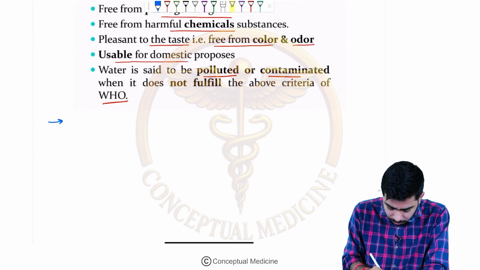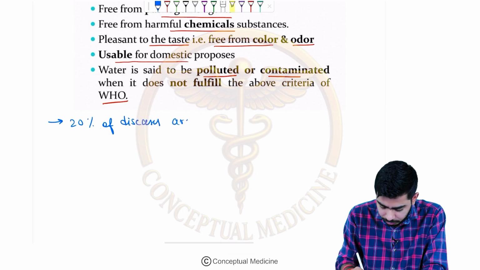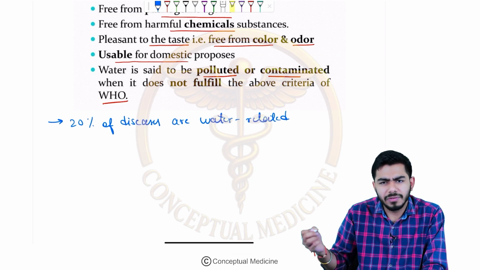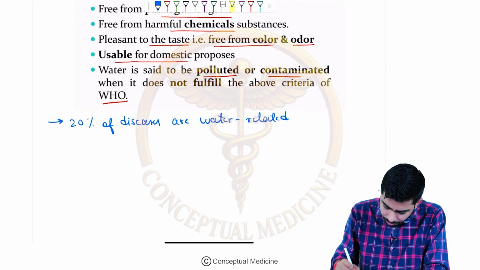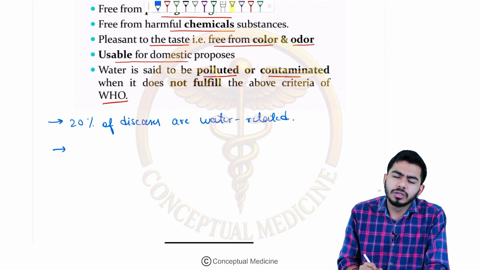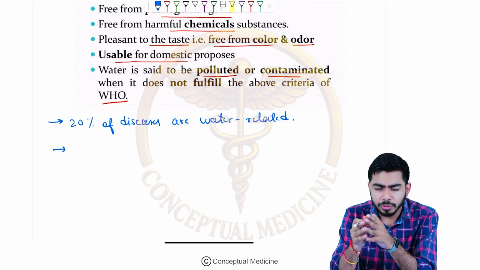So if you talk about India itself, 20% of the diseases are still water related. It might be diarrhea, it might be food poisoning, it might be several other diseases. I'm talking about water related diseases.